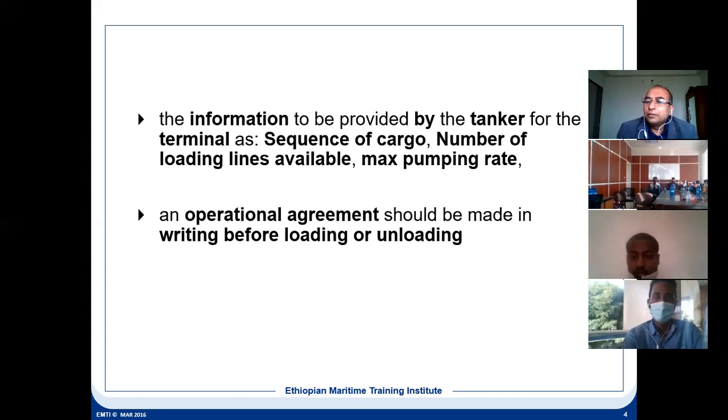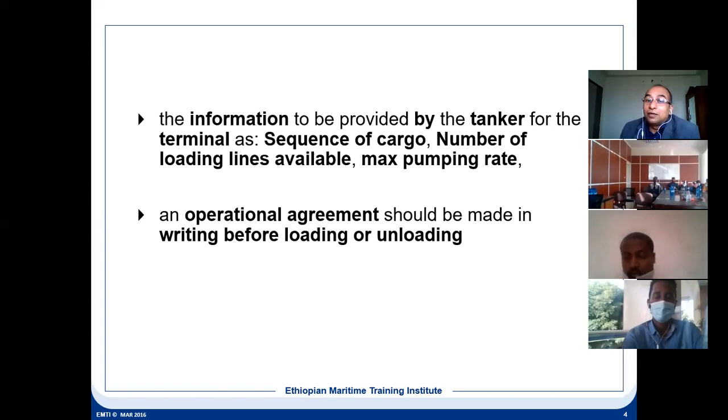Number of loading lines, what does it mean? Suppose it is a crude oil carrier. We have seen that there are 3 pumps and there are groups. We can run 1 pump, or you can run 3 pumps at a time.